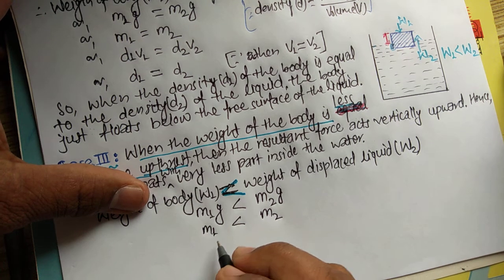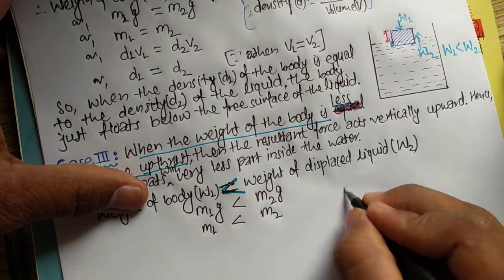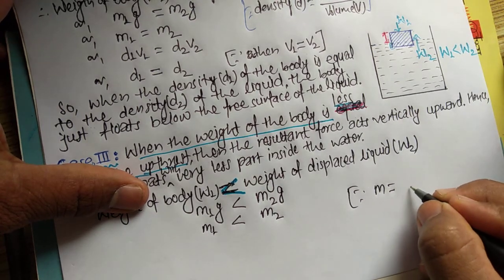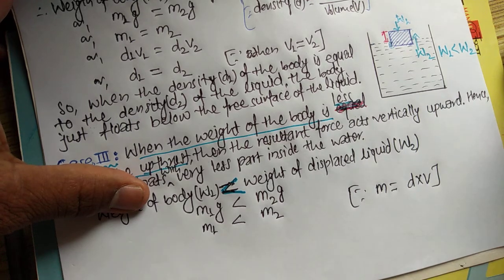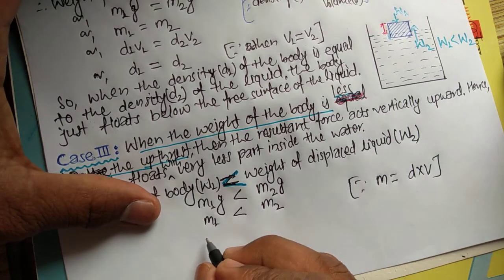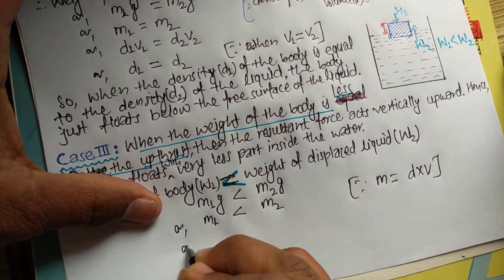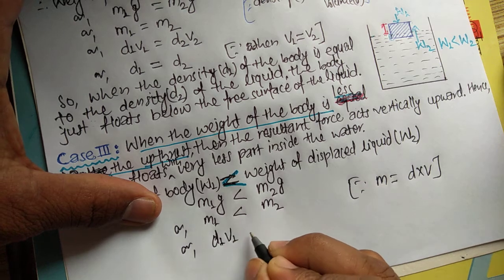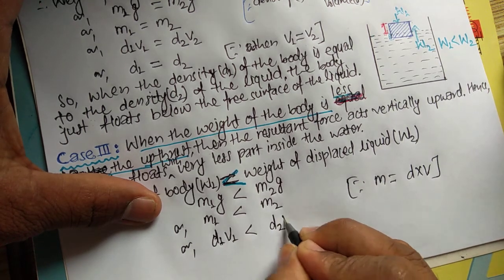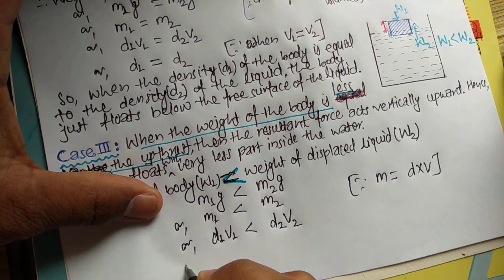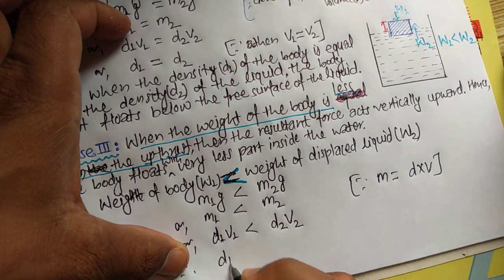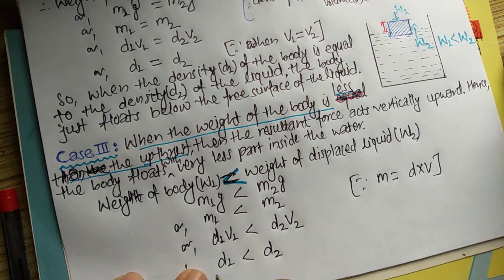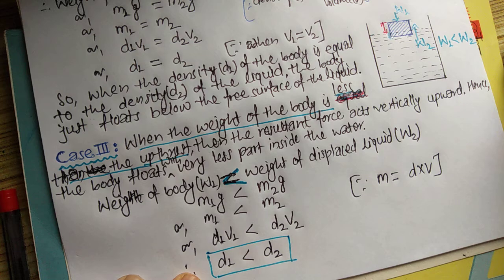So here what does m mean? m means d into v, density into volume, or d1 v1 is less than d2 v2. Hence d1 is less than d2. Then the body floats.